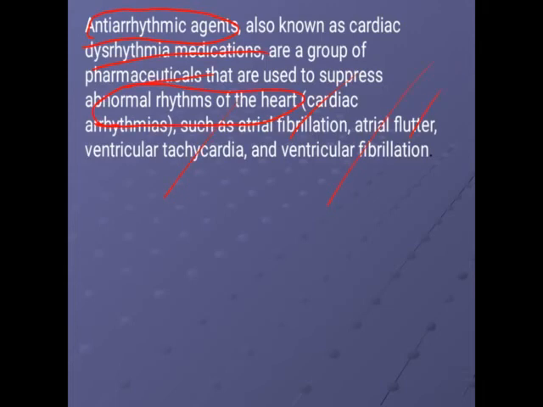Now, what is the difference between flutter and fibrillation? Suppose atrial fibrillation is there. So beating of atria takes place irregularly. Irregular beating of atria is called atrial fibrillation. What is atrial flutter? It beats regularly but faster than usual. So this is fibrillation, this is flutter.